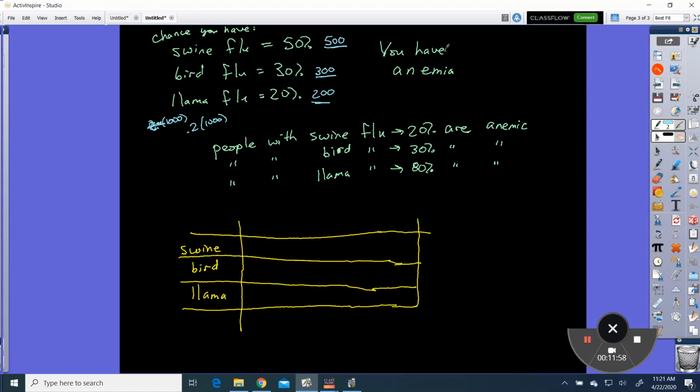But now it says you have anemia. So given that you have anemia and the swine flu, 20% of these 500 is 100 of them. So that means that there are 400 that don't have anemia.